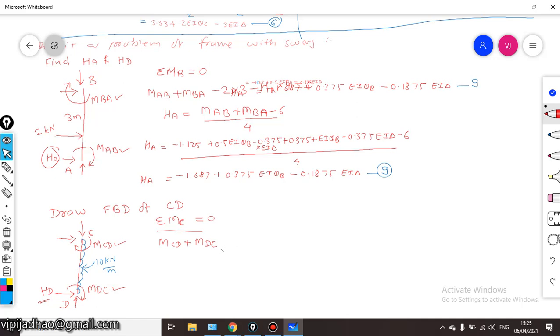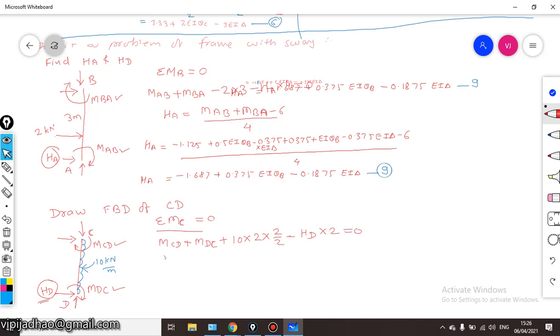then we have some moment developing due to this uniformly distributed load of 10 kilonewton. This will be clockwise, therefore plus 10 into 2 multiplied by the distance 2 by 2, and one additional force will be there, that is this HD. This will be anti-clockwise, therefore it will create an anti-clockwise moment, therefore minus HD into length of this column CD, that is 2 meters.